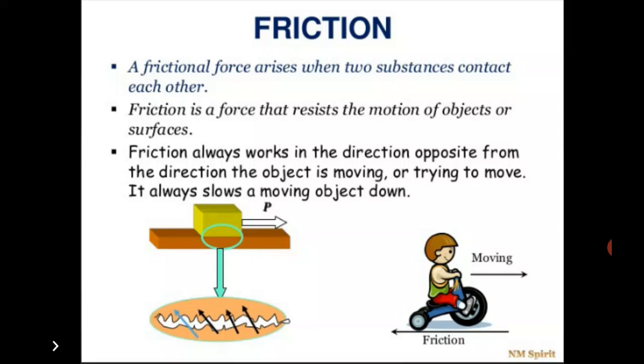What is friction? In simple words, friction is a force which opposes motion. A frictional force arises when two substances contact each other. Friction is a force that resists the motion of an object or surface. Friction always works in the direction opposite to the direction the object is moving or trying to move. It always slows a moving object down.